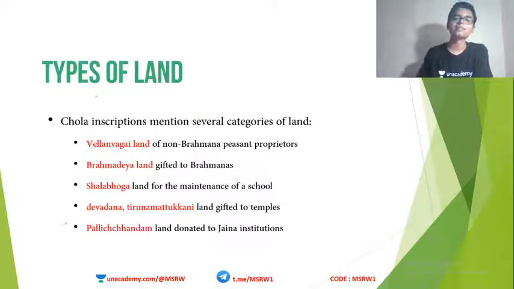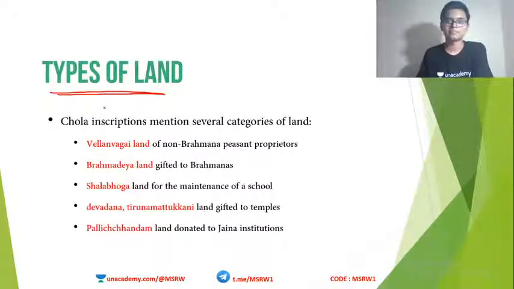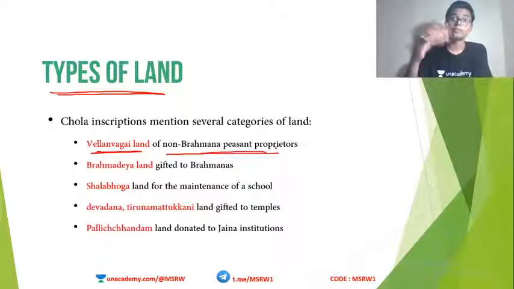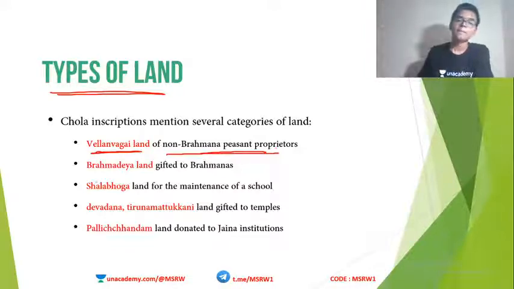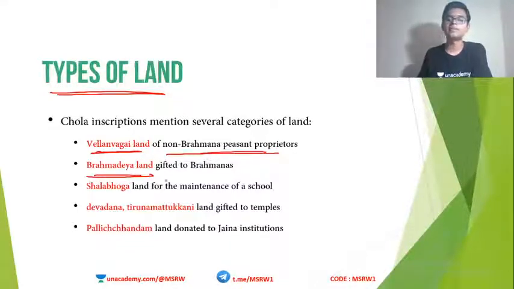Just two more slides. Types of land. What are the different types of land that the Chola inscriptions mention? The first type is known as Vellalan Vagai. This land is for non-Brahmana peasant proprietors, not for Brahmanas. Brahmadeya means gifted to Brahmanas, that I already told you. So Vellalan Vagai is not for Brahmanas, Brahmadeya is for Brahmanas.